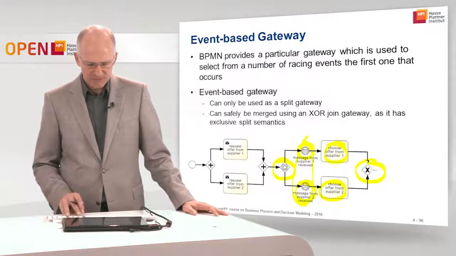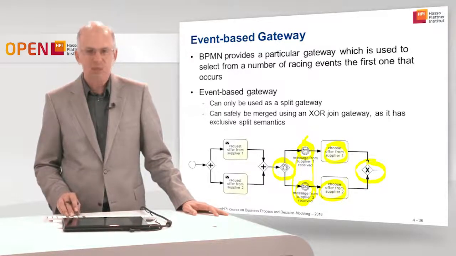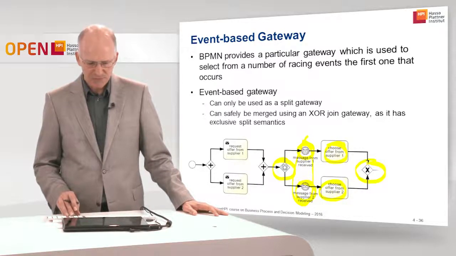All right, so that's how the event-based gateway works. Here we need to have intermediate message or receive events, intermediate receive events, and we could also use receive tasks.